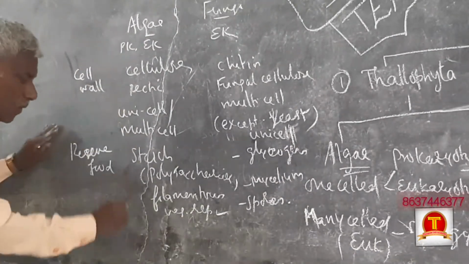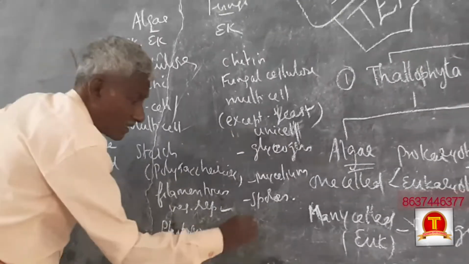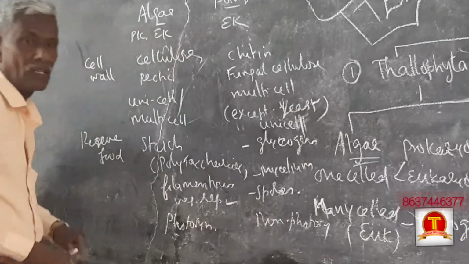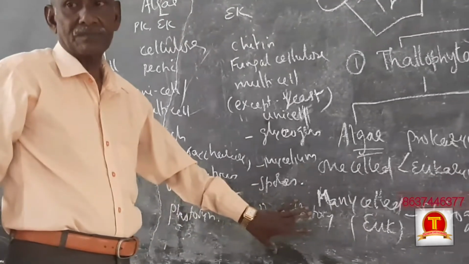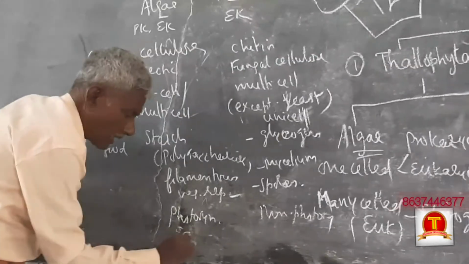See, this is photosynthetic. This is non-photosynthetic. Photosynthesis occurs, photosynthesis does not occur. So these are autotrophs.